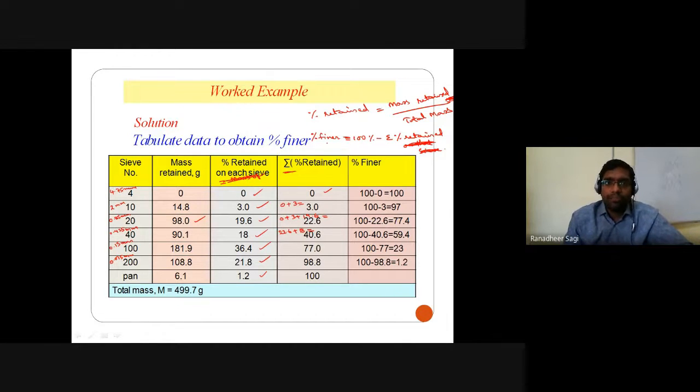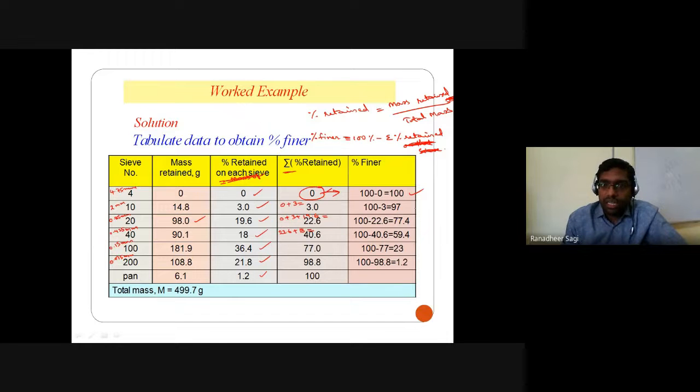So the percentage finer with respect to your first sieve is nothing but 100% minus the cumulative percentage of particles retained till this first sieve, which is 0. So 100 minus 0 is 100. So out of the given total soil, all the grains are finer than your 4.75 mm. It means that the percentage finer data with respect to the 4.75 mm sieve size is 100%.